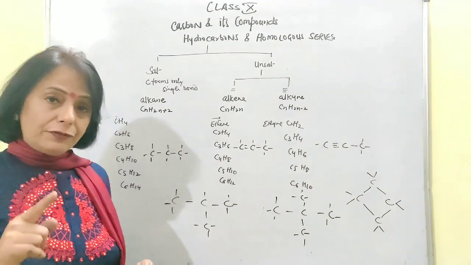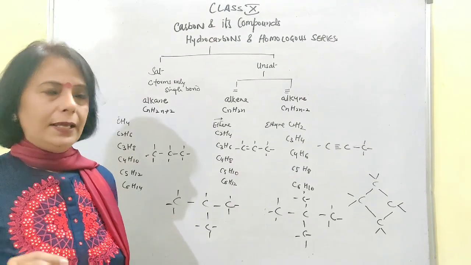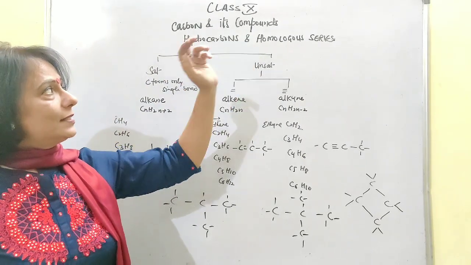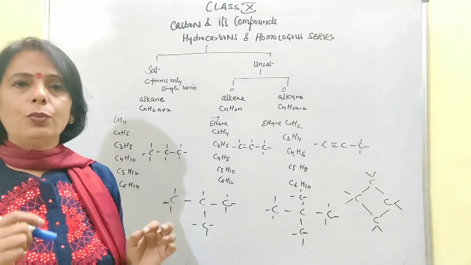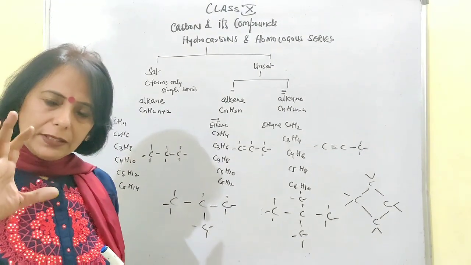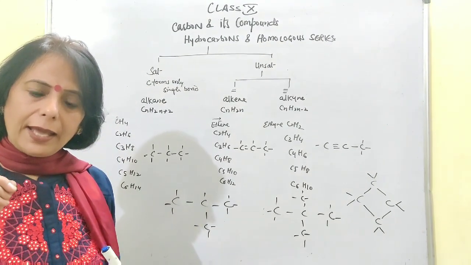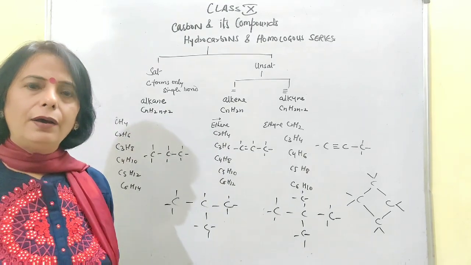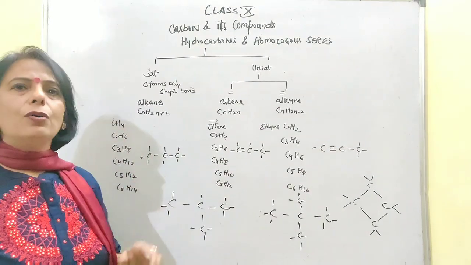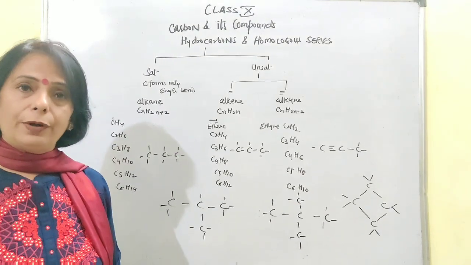Okay. After this I am shifting myself to the new concept, that is the homologous series. Now the word itself, what does it mean? Homologous series is the series or the group of compounds where all the compounds can get their molecular formula from one general formula. Plus all those compounds will be having the same chemical properties but different physical properties.